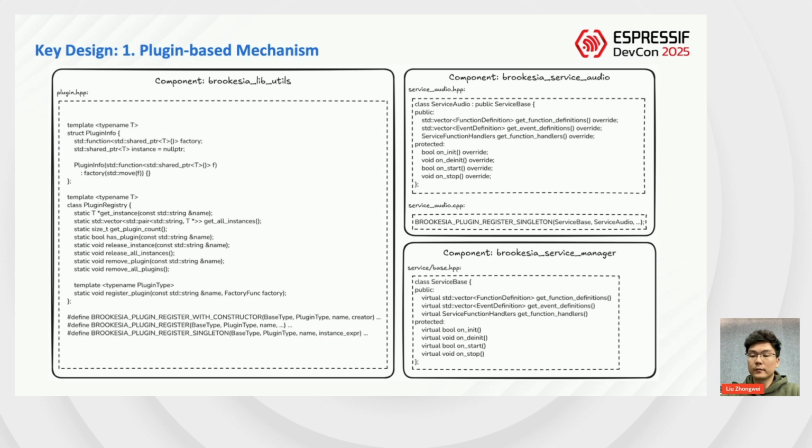The Brookesia Service Manager uses the plugin registry class to manage all registered plugins uniformly. Through this mechanism, the application layer only needs to explicitly depend on the Brookesia Service Manager component, achieving dependency decoupling from the HAL layer at the component level.